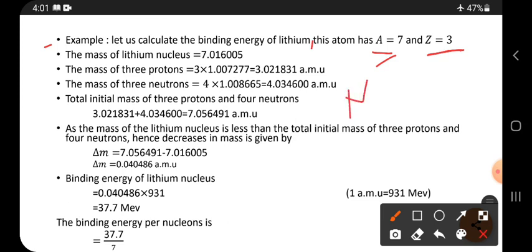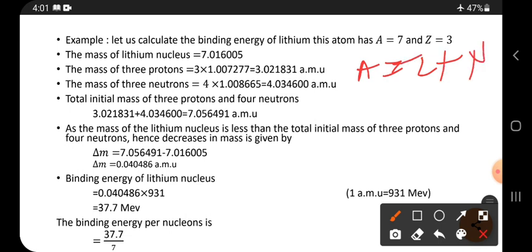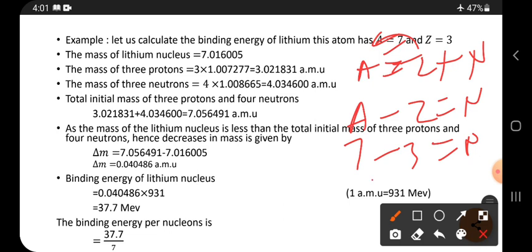A is equal to Z plus N. From this, keep N on this side and bring Z to the other side: A minus Z is equal to N. Here A is given as 7, minus Z value 3. Then the N value is 4 neutrons.